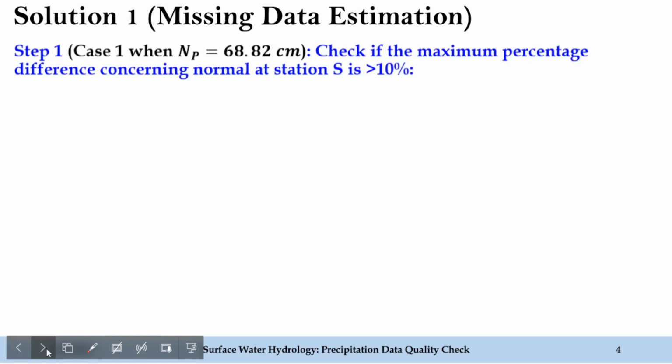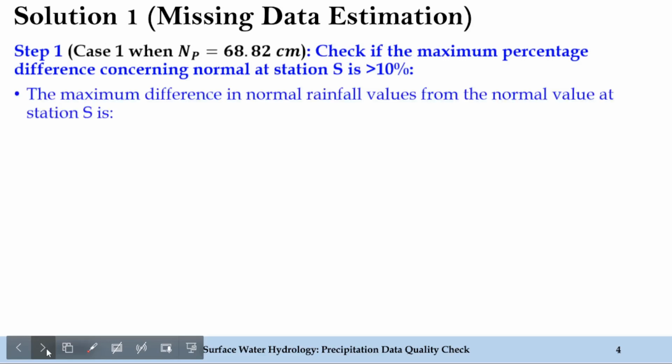So step 1, that means we are considering case 1, where the normal annual precipitation at station P is 68.82 centimeter. And we are supposed to find out in step 1 if the maximum percentage difference with respect to the normal rainfall at station S is greater than 10% or not. So this is the first criterion to check which method is required to be identified.